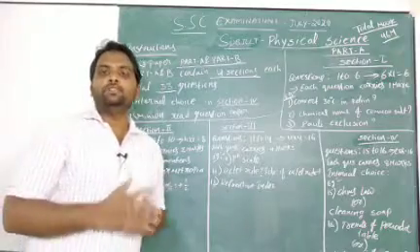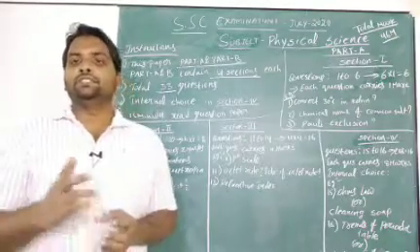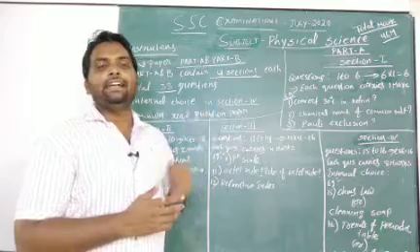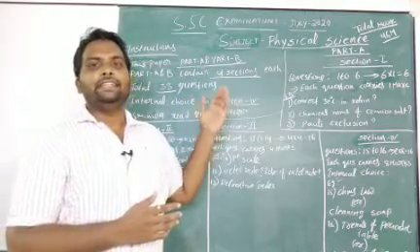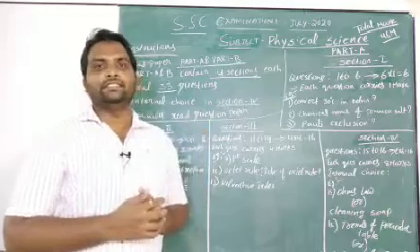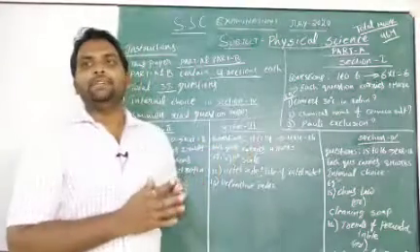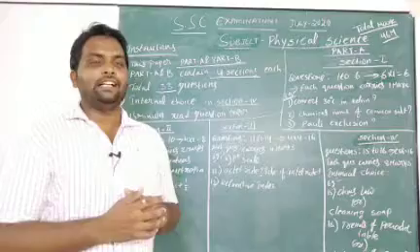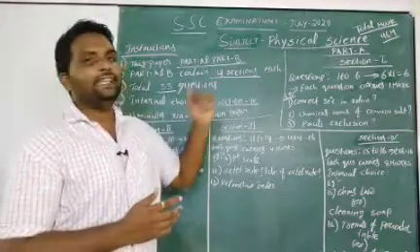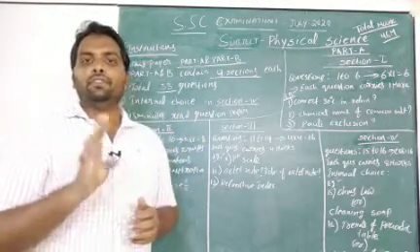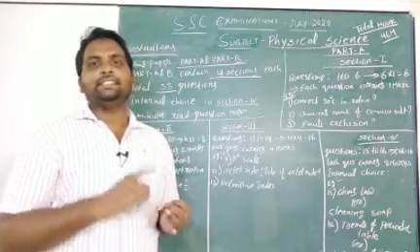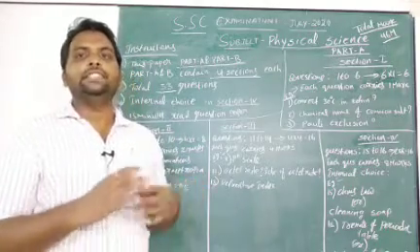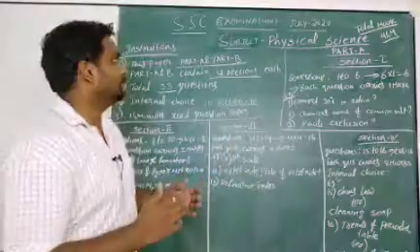This question paper contains two sections: part A and part B. Part A is completely related to physical science, and part B is completely related to biology. Part A contains four sections: section 1, section 2, section 3, section 4. How these sections are, I will explain now.